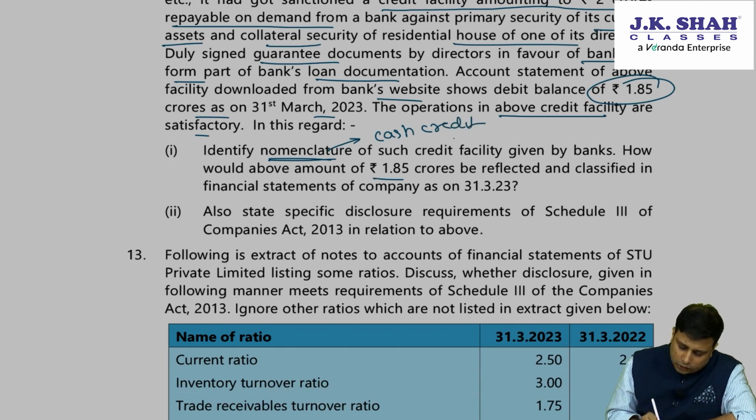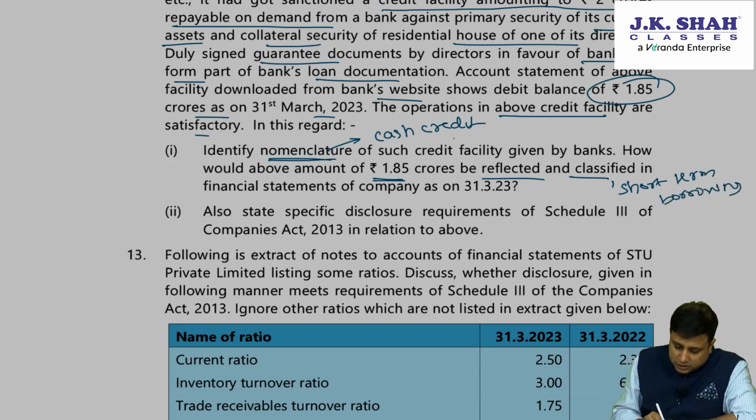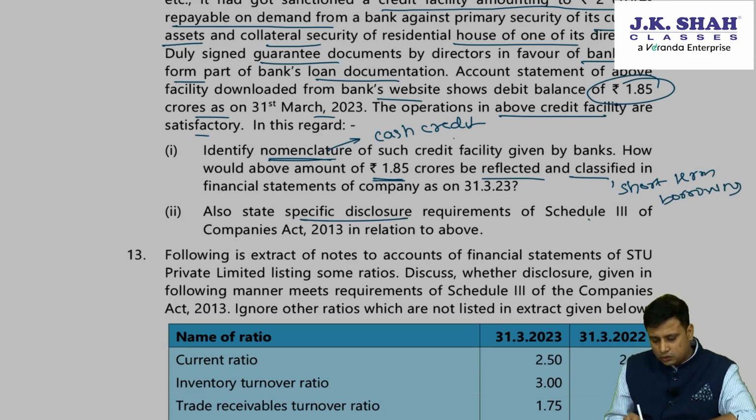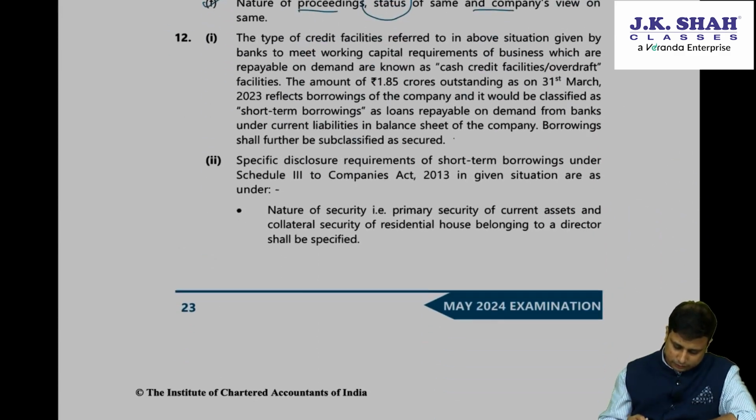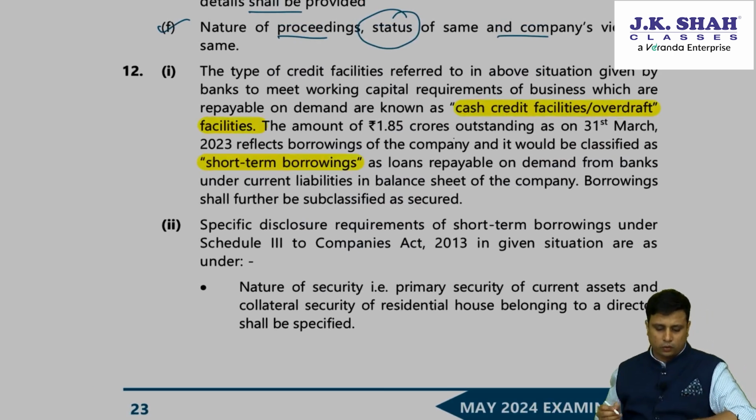How would the amount of 1.85 be reflected and classified? It will be classified as what? Short-term borrowings. Now also state the specific disclosure requirement of the Schedule 3 of the Companies Act in relation to the above. So let us go through the answer here. So this is nothing but what? Short-term borrowing should be treated as cash credit facilities or the overdraft.